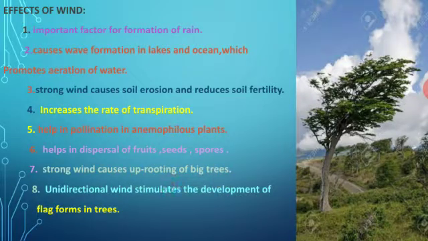And next one, unidirectional wind stimulates the development of flag forms in trees. This is a flag form of tree. When the wind is blowing in a single direction, you can find the tree turning to one side, is it or not? So, it is named as a flag form of trees.